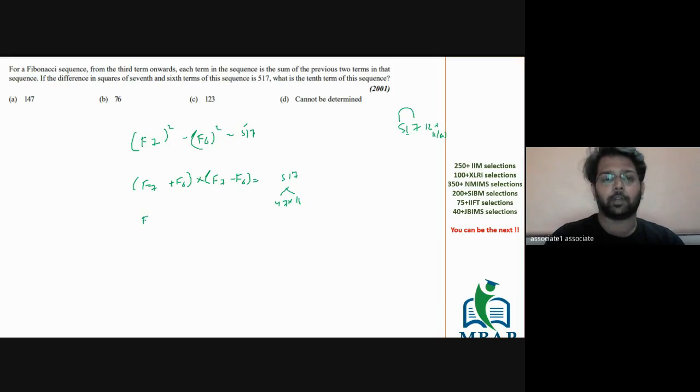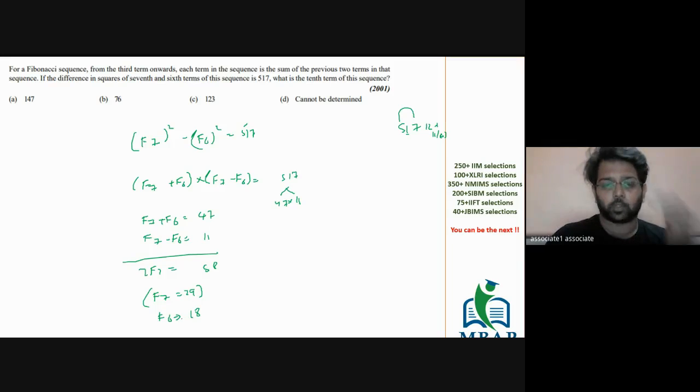So basically you got f7 plus f6 is equal to 47 and f7 minus f6 is equal to how much? 11. Just solve this part. So you will get 2f7 will be equal to 58 and the value of f7 will be equal to 29. If the value of f7 is 29, what is the value of f6? This should be 18. Clear, you have all the answers.